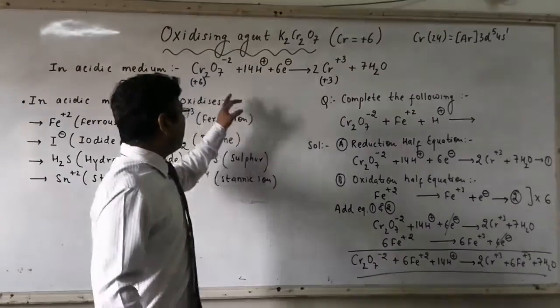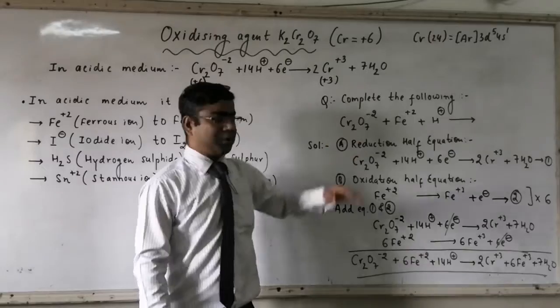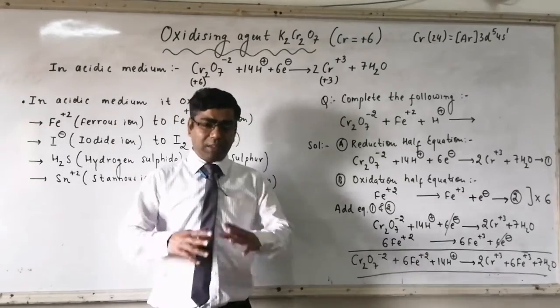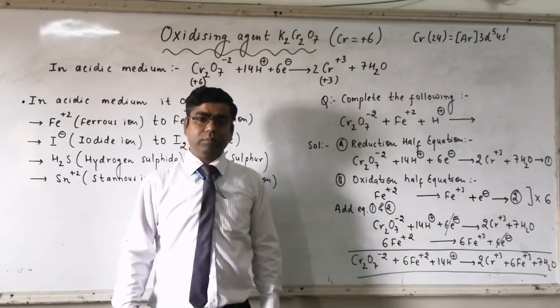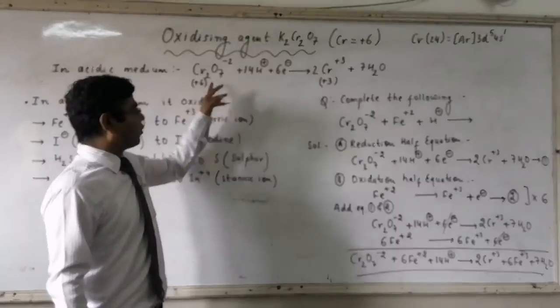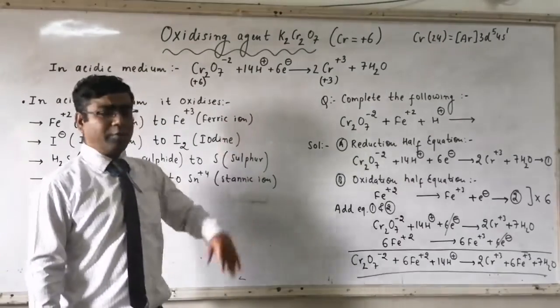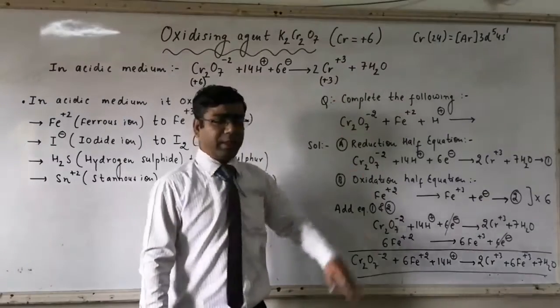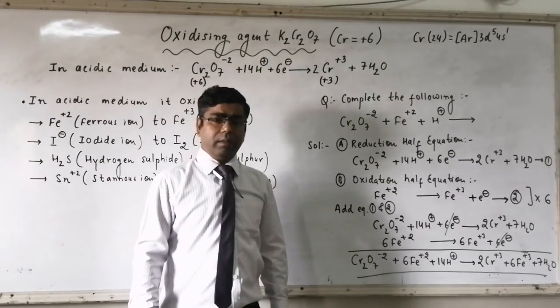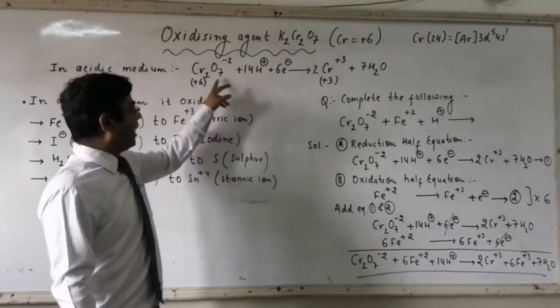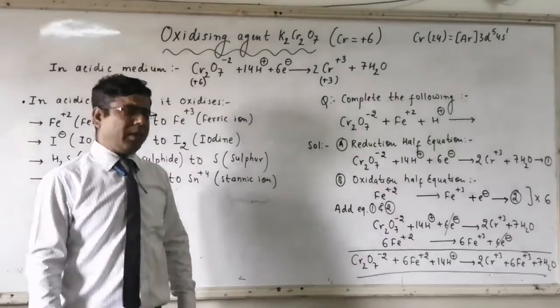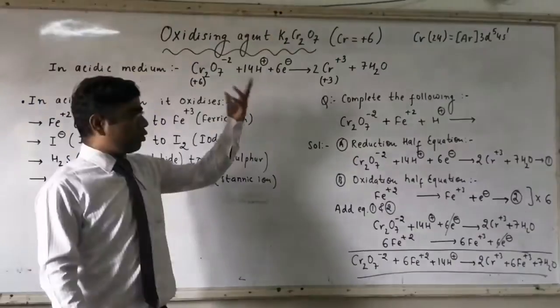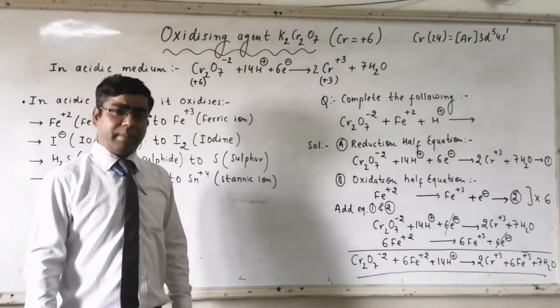So Cr2O7-2 gets converted to Cr+3. Now let us balance. This side we are having 2 atoms of chromium. So that side also we want 2 atoms of chromium. So here we have put 2. So it's 2 Cr+3. Here we are having 7 atoms of oxygen. That side also we want 7 atoms of oxygen.